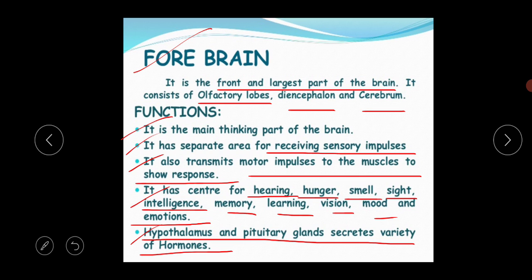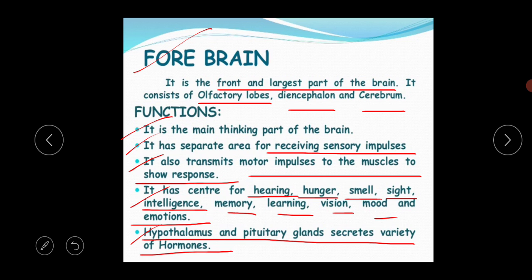I am repeating again: what is the forebrain? It is the front and largest part of the brain, and it consists of the olfactory lobes, diencephalon and cerebrum. It has several functions. The first is that it is the most important thinking part of the brain, and it has a separate area for receiving sensory impulses. Emotions and stimuli like hearing, hunger, smell, sight, intelligence, memory and learning are all controlled by the forebrain area.